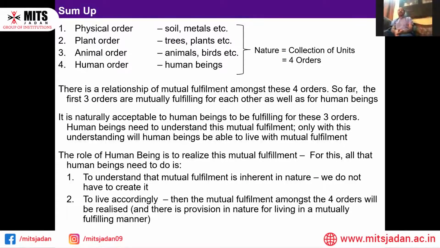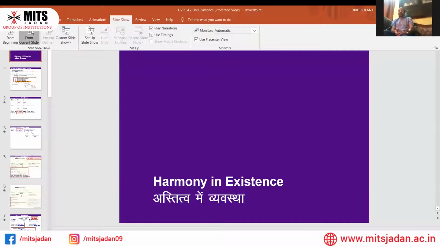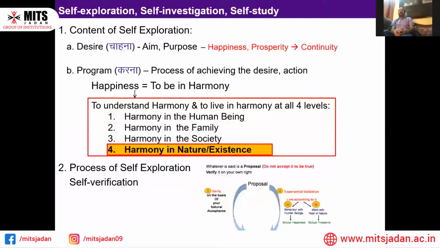The next ppt is going to tell us that all these four orders are undoubtedly going to be with something. What is that something? That is the existence, basically, our existence with the existence of others. We are going to read that.